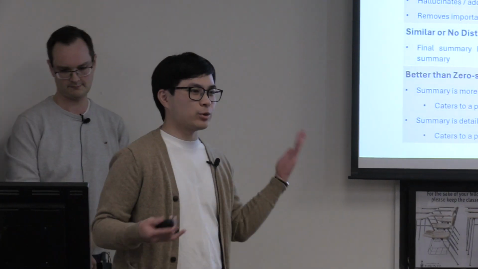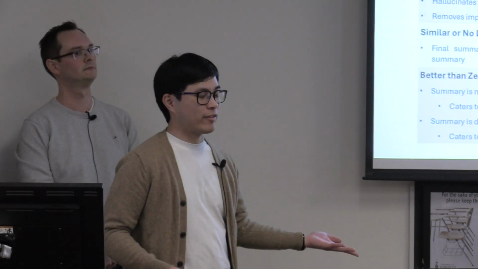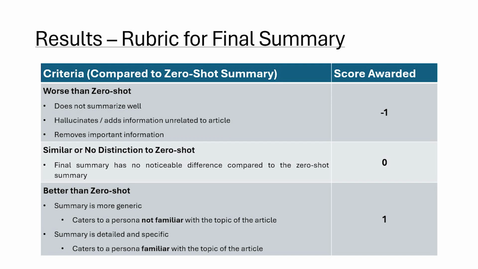So this is a rubric that we use to evaluate our refined summaries, and we're comparing them to the zero-shot summary. And so for a summary to be good, it has to be more generic when it's a topic they're not familiar with, and it has to be detailed and specific when it's a topic that the user is familiar with.